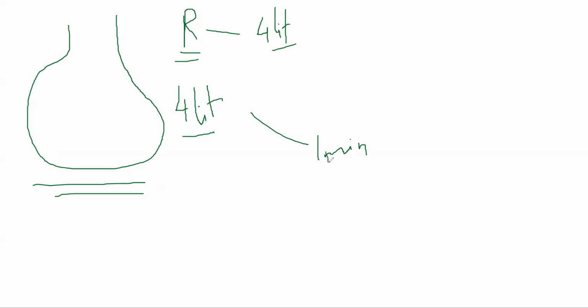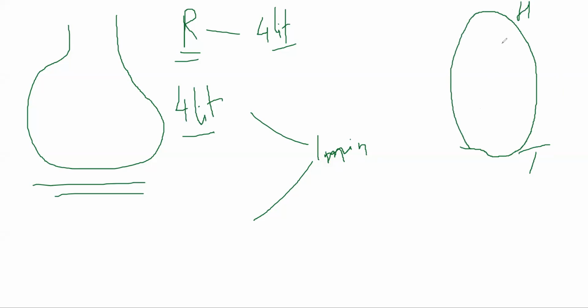Yes, sir. Okay. Now, similarly, in that same minute, I know that blood is flowing all around your body. Let's suppose this oval represents circulation from your head to toe and back. So you're going all the way from your heart to the lowest extremity, going everywhere and coming back like this. Just a general example so that you have an idea. You know that 5 liters of blood will move all around your body in 1 minute, correct? So every part of your body is getting 5 liters of blood in 1 minute.